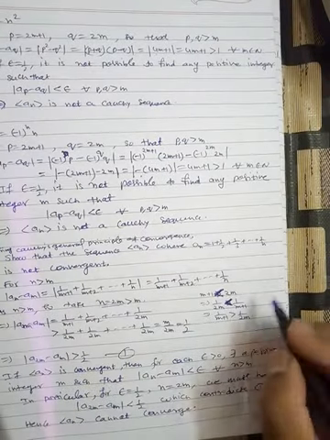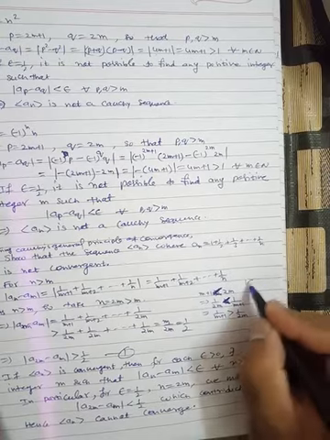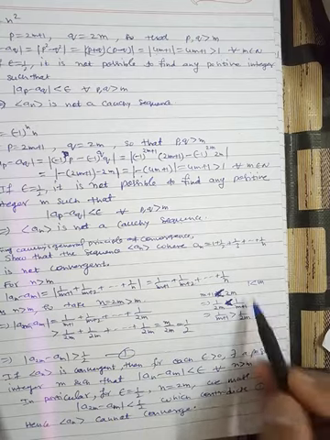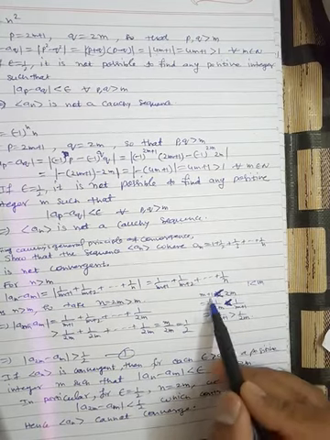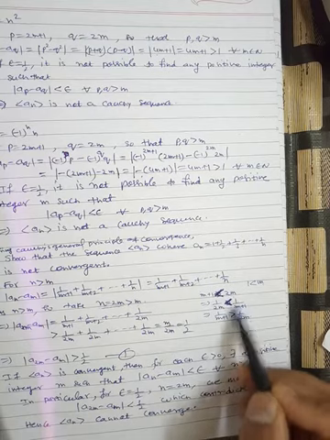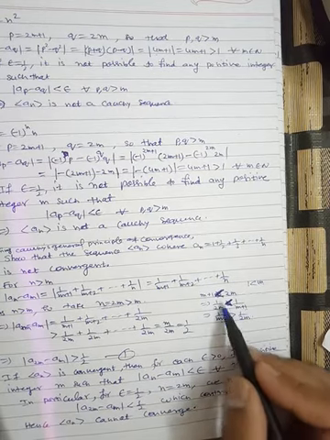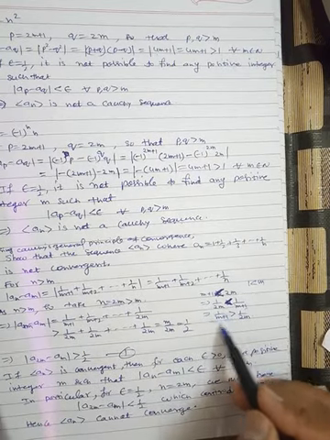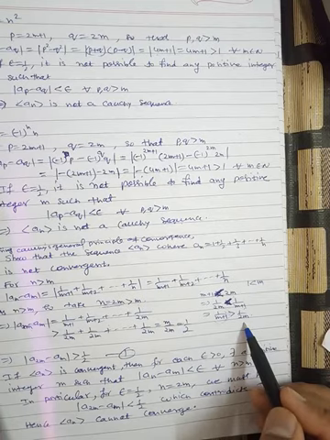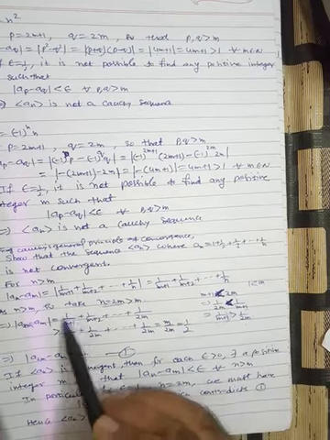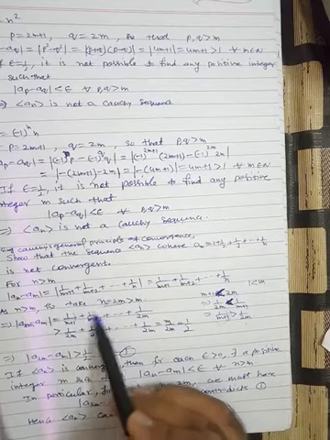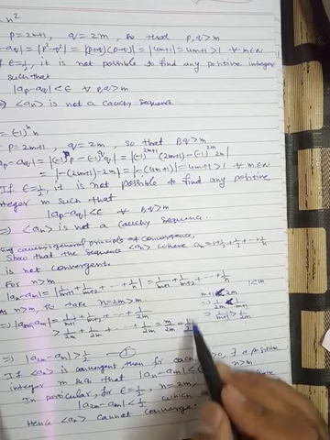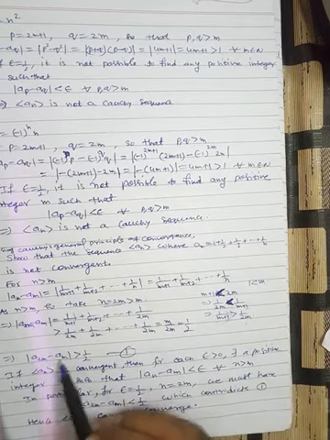Now we know that m plus 1 is less than 2m because 1 is less than m. m is a positive integer, so 1 is less than or equal to m. Adding m to both sides, we get m plus 1 is less than 2m. So 1 by 2m is less than 1 by m plus 1. Similarly for m plus 2. So you can replace any term by 1 by 2m, since each is greater than 1 by 2m. So this term is greater than 1 by 2m, this term is also greater than 1 by 2m, and so on, m times. So m by 2m is greater than half. So a_2m minus a_m is greater than half.